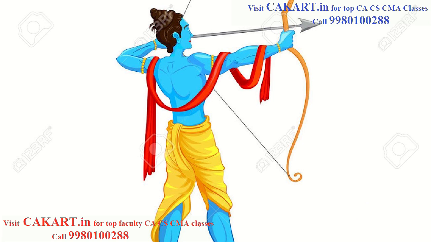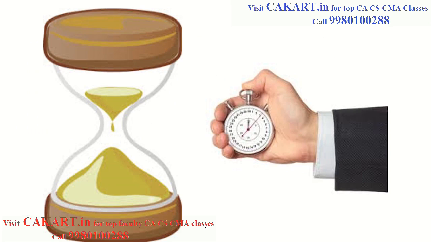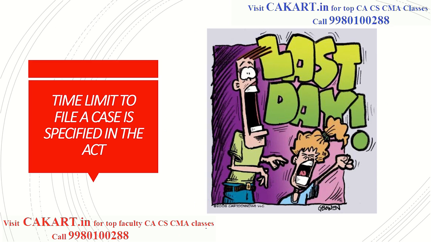Lord Rama, once he takes his bow and arrow, he will definitely use it. If he takes the arrow, he'll always use it. If you know the mythological stories, you'll understand this. In the same way, just like Lord Rama, we need to understand that in the Limitation Act, once the time starts to run, nobody can stop it. Once Lord Rama takes the arrow, he will not keep it down. He will definitely use it. Same way we need to understand here.